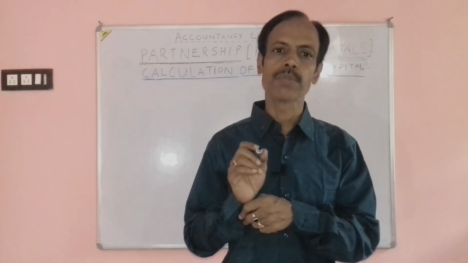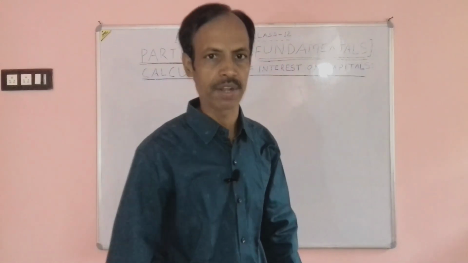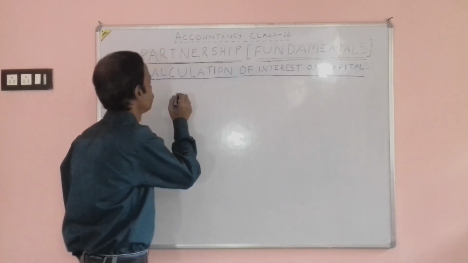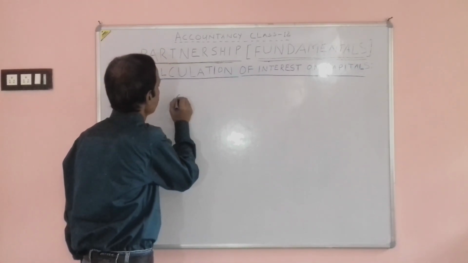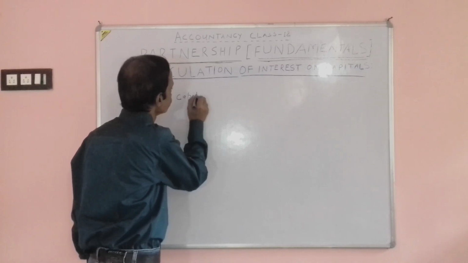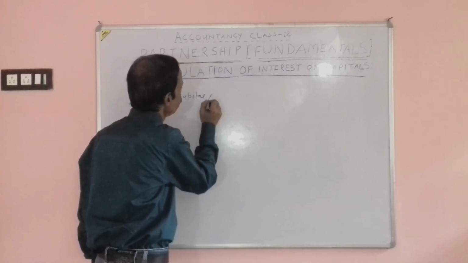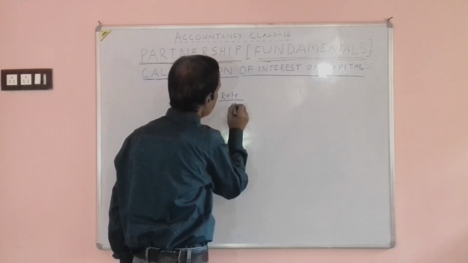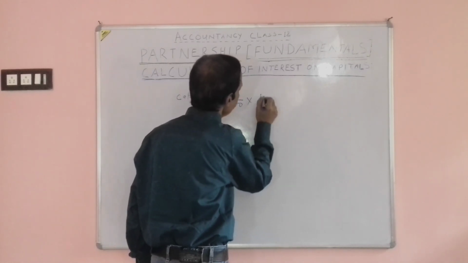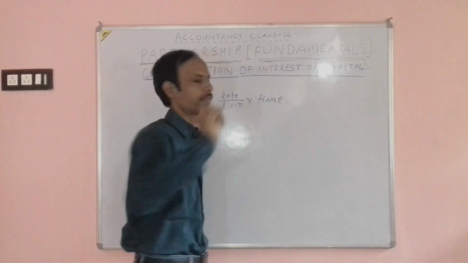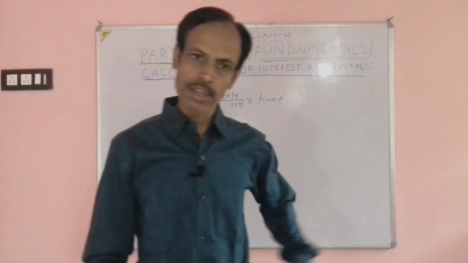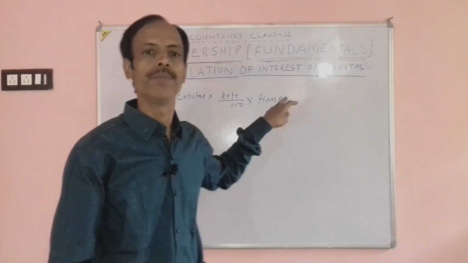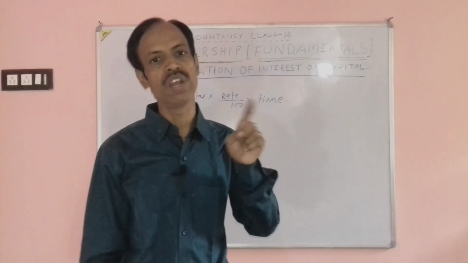Let us know how to calculate interest on capital. Calculation of interest on capital: capital into rate by 100 into time. One thing to attend to carefully here: the time is useful only when the contribution is not for the whole year.